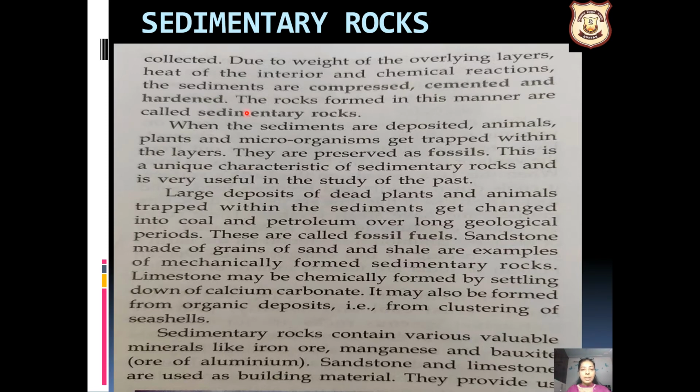So basically what happened is, one layer came, another layer came on top of it, on and on, so many layers are there. The lower layer is completely pressed down. So much pressure came on it that it kept getting compressed, and slowly it gets hardened, becomes very strong, and these rocks are called the sedimentary rocks. Clear? Very easy.